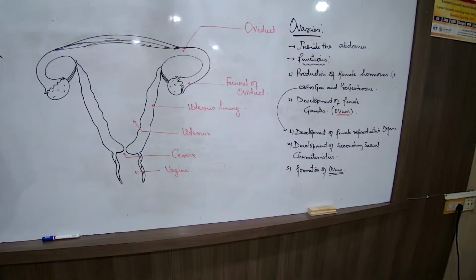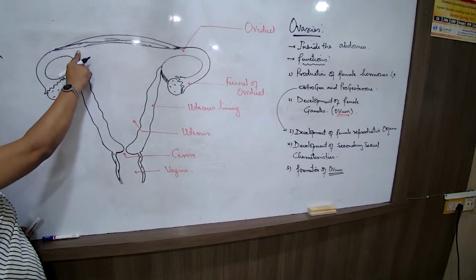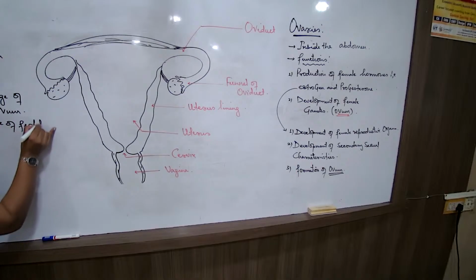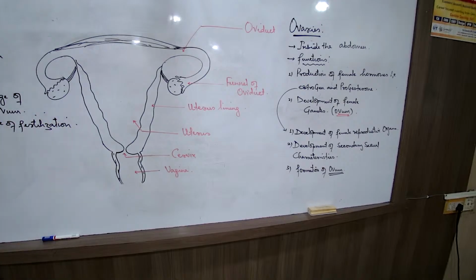So now, where is the female gamete formed? Here. This female gamete will be carried here in the oviduct. So what is the function of the oviduct? You are supposed to write: the function of the oviduct is the passage of the ovum, that is one. And in the human female body, the oviduct is also the site of fertilization. This is a very, very important concept to remember.